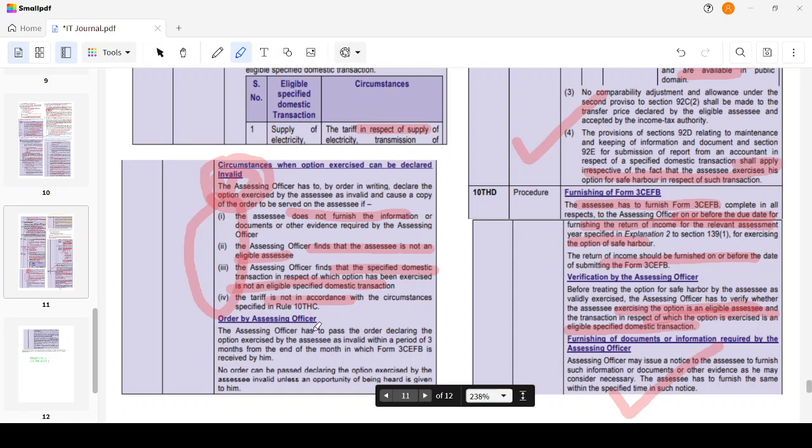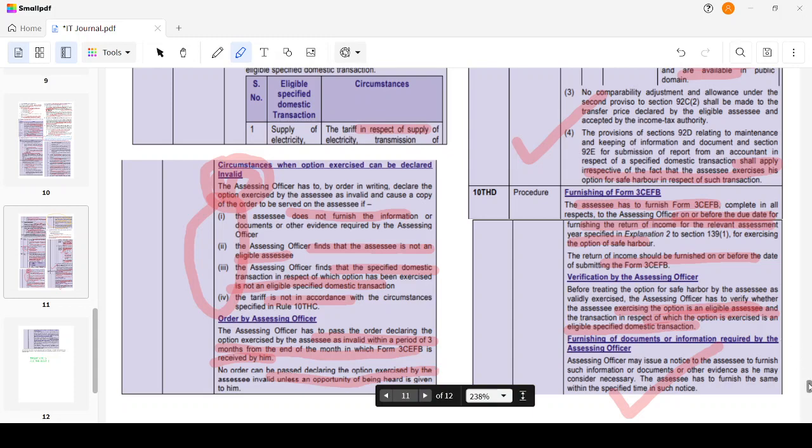Order by the assessing officer. The assessing officer has to pass an order declaring the option exercised as invalid within a period of 3 months from the end of the month in which the form was received by him. No order can be passed declaring the option as invalid unless a reasonable opportunity of being heard has been given.